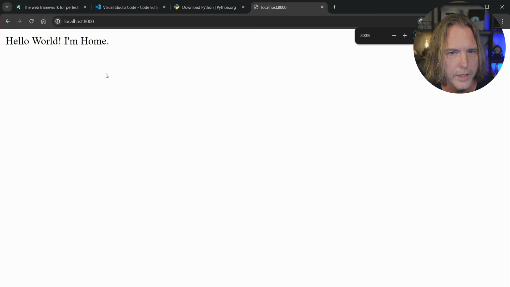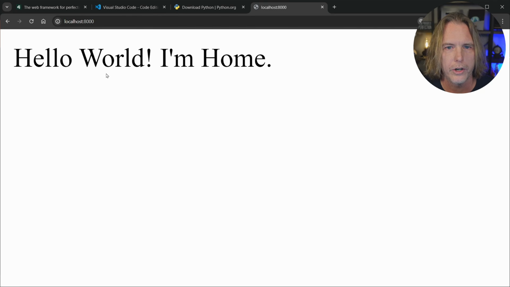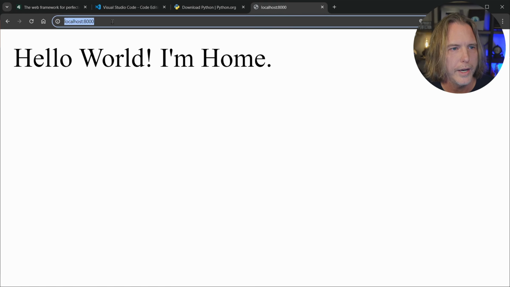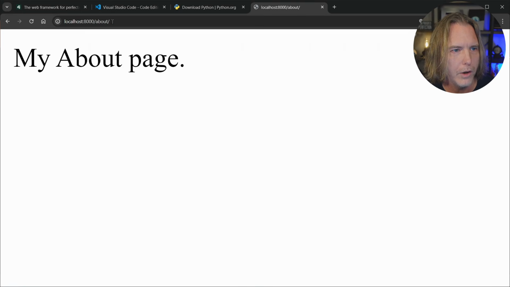I can zoom this in. It's a lot bigger here. I'm at 500% now, and you can read that very well. Let's go ahead and check out the about page while we're here. So 8000/about, press enter, and we get my about page. Now these are pretty boring and I really had to zoom them in, so we want to go ahead and do more than just send a couple of text messages like we currently did with the HTTP response. Let's create some HTML templates and make this look just a little bit better for our first lesson.